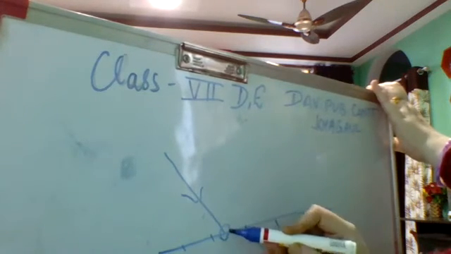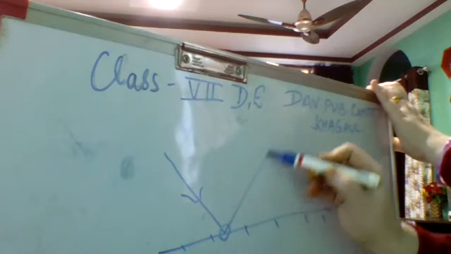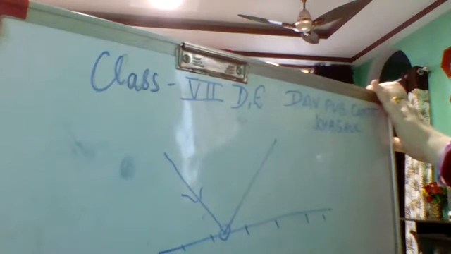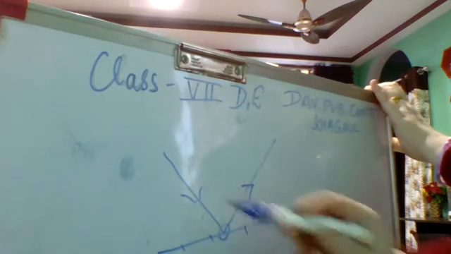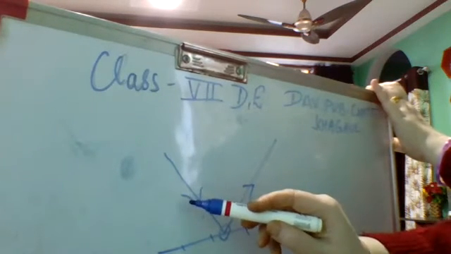Then from here, as it is a plane surface, there will be a regular reflection. So it will be reflected in this way. This will be called the reflected ray. This is the incident ray.